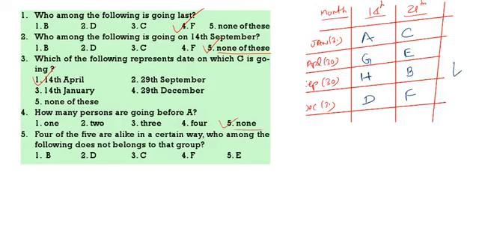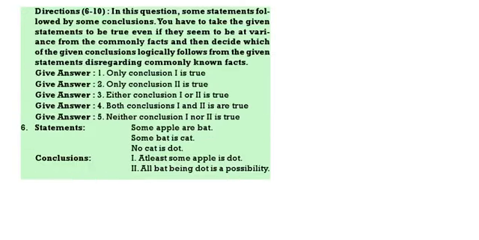4 of the following 5 are alike. B, it is on 29th. D, it is on 14th. C, it is on 29th. F, it is on 29th. E is on 29th. Only D is 14th. That's why that is the odd one out.